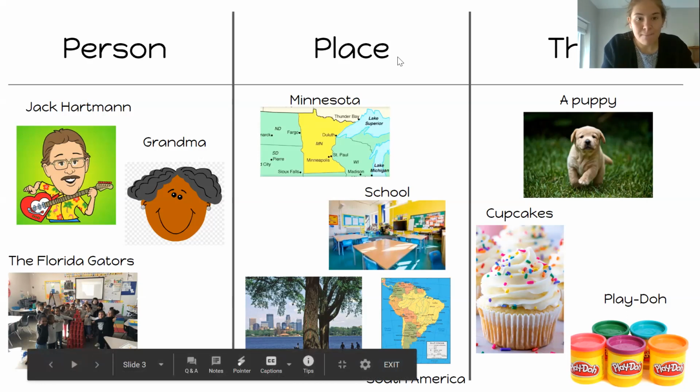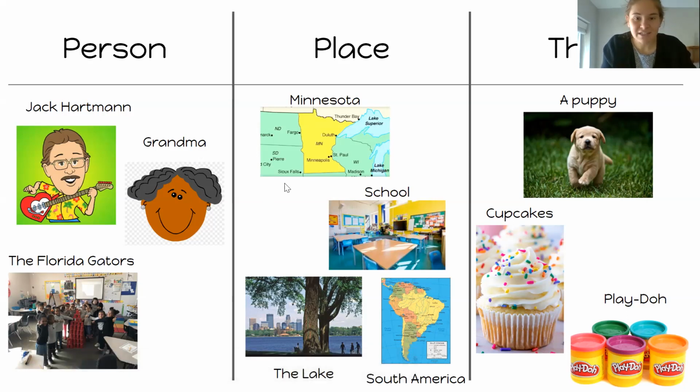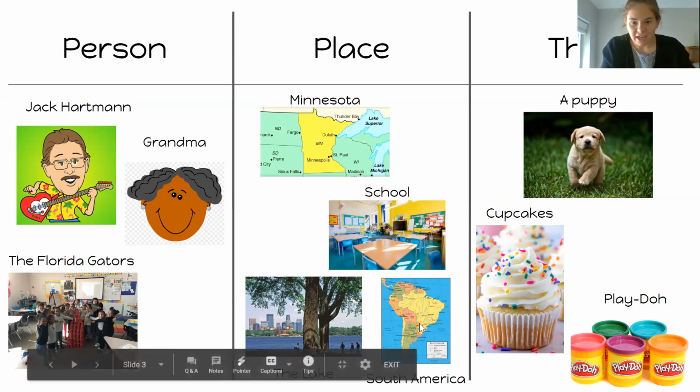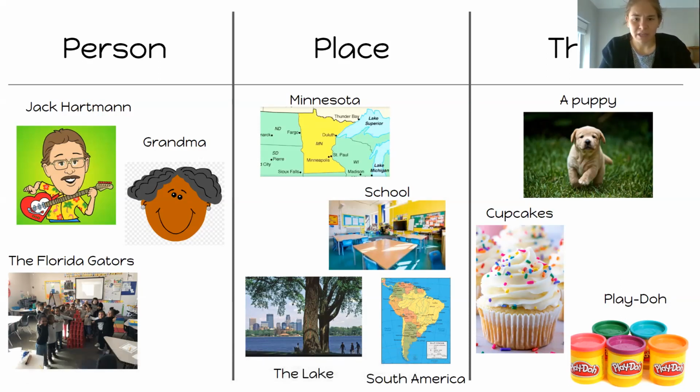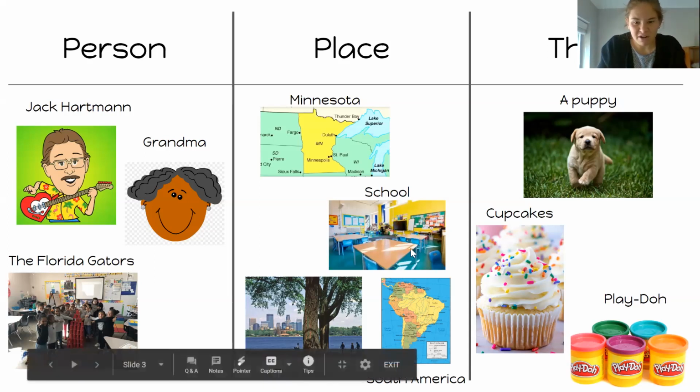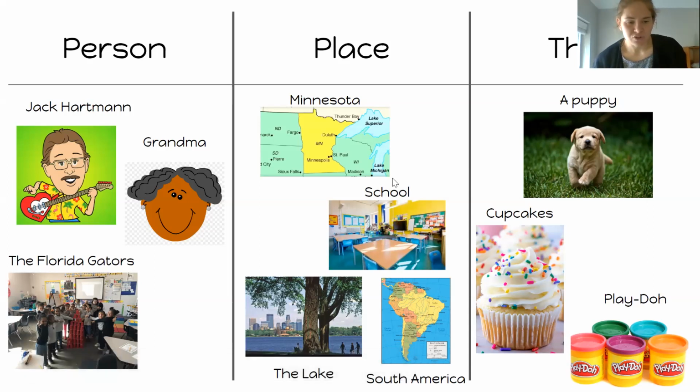Okay, so let's check out our place column here. Here's a picture of Minnesota. Minnesota is a place. I also put a picture of school because school is a place. The lake and South America, which we learned about earlier this week, right? So all of these things could be a place, even though some of them are really big places, right? Like South America is an entire continent, and school is like a smaller place, right? Our school is not nearly as big as South America.